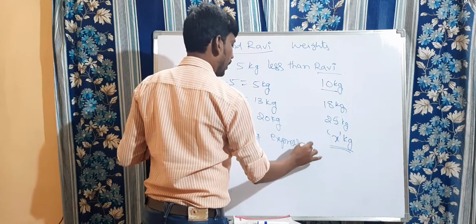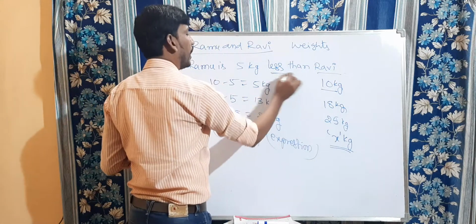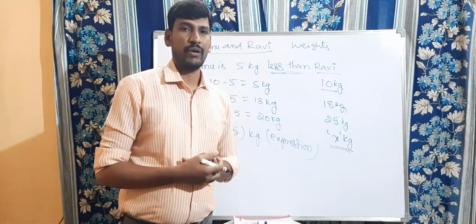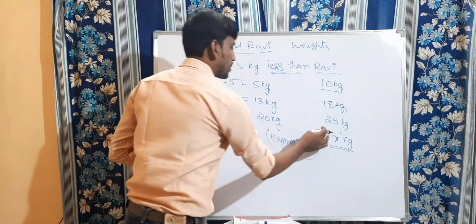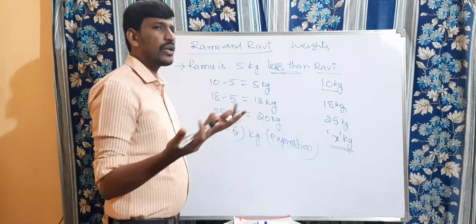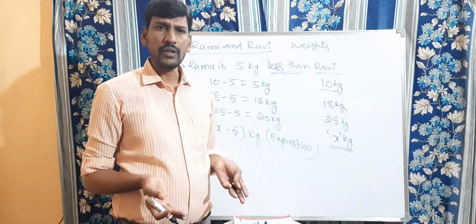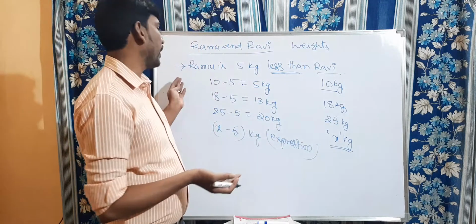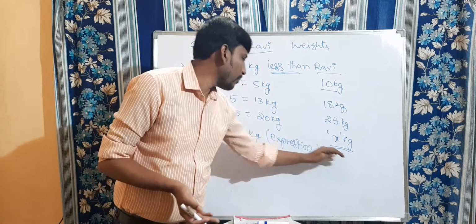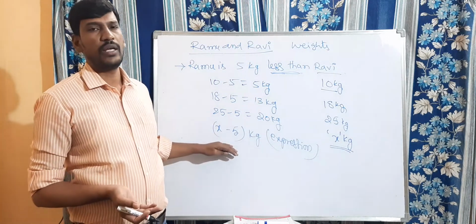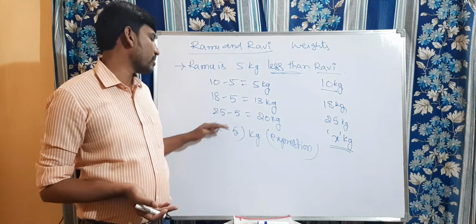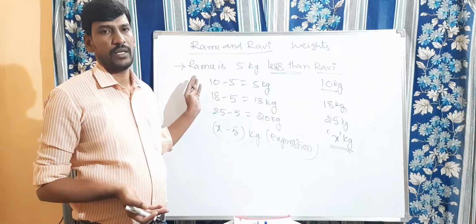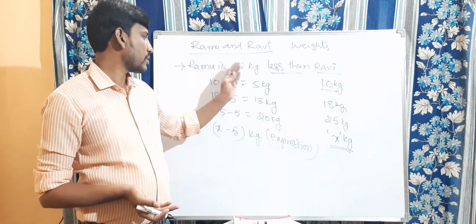Right, children? Depending on the words, we should make an expression by using variables, which are unknown quantities. I don't know Ravi's weight here, so we cannot find Ramu's weight. By using this variable, we should create one expression. If you substitute x values in this, you will get Ramu's weight automatically. So this is the process.